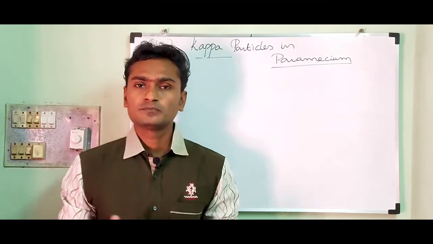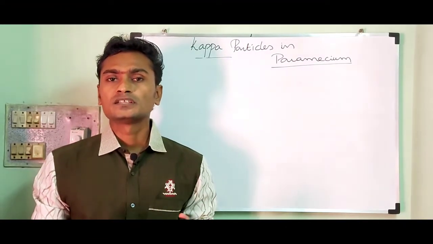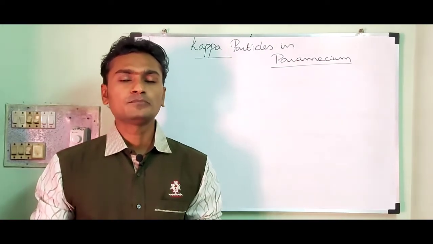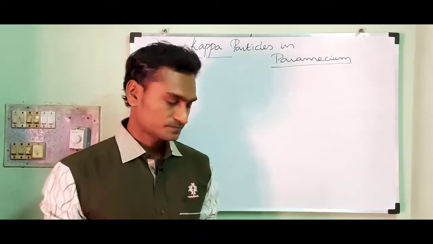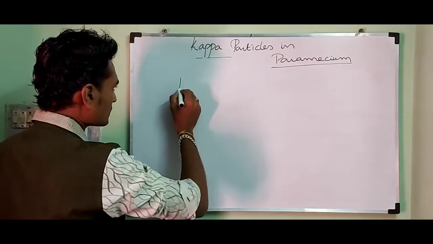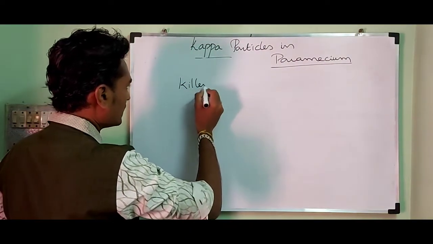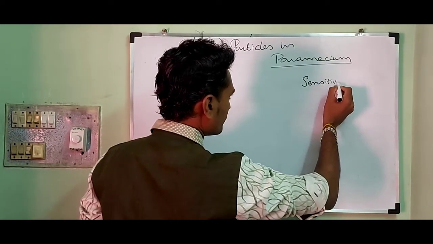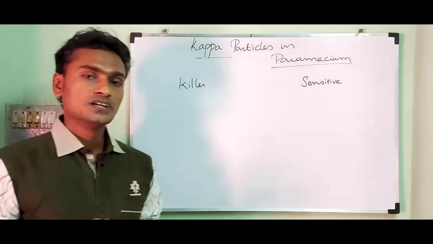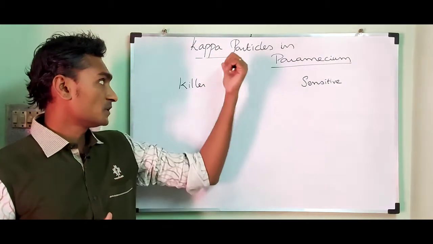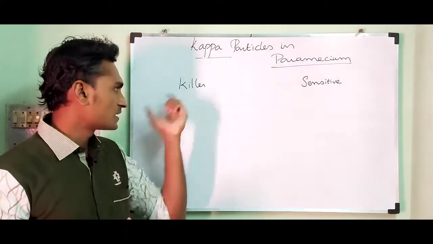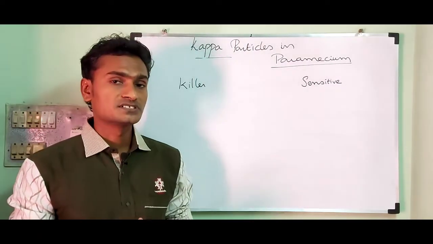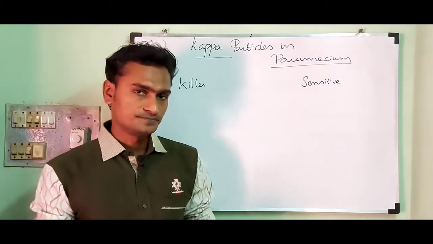In Paramecium aurelia, we can find two types of strains: killer strain and sensitive strain. The individual which possesses the Kappa particles is called a killer strain. The individual which does not possess the Kappa particles is called a sensitive.